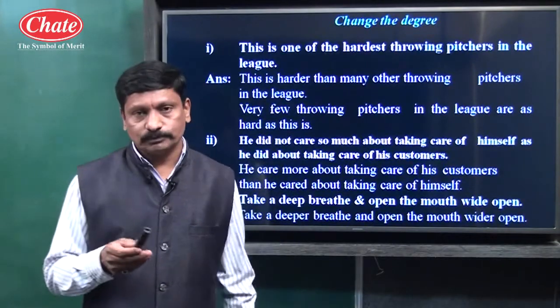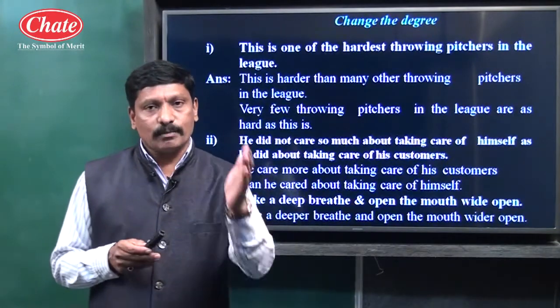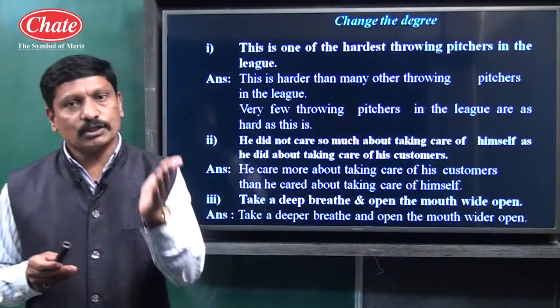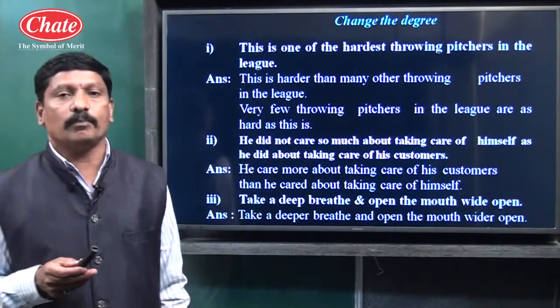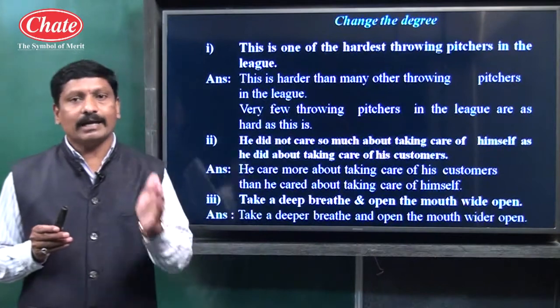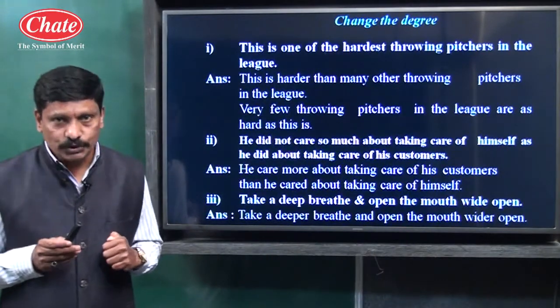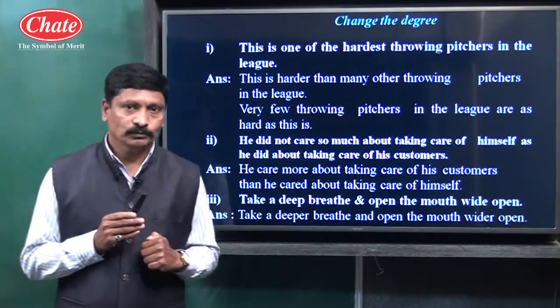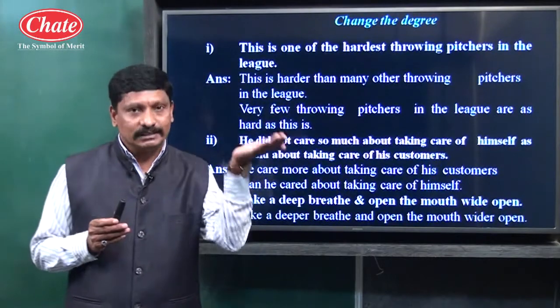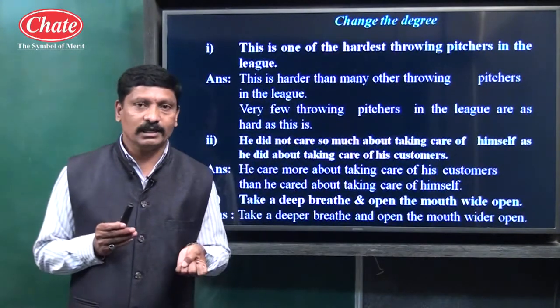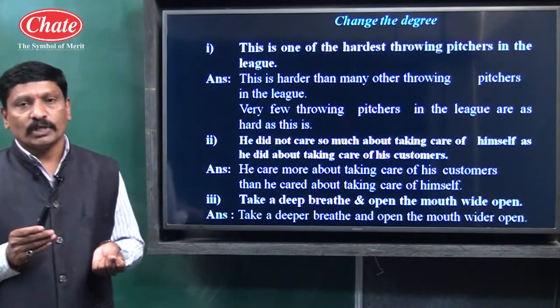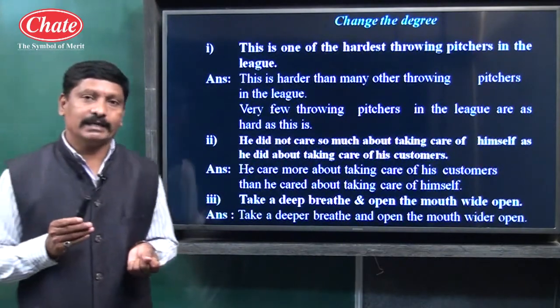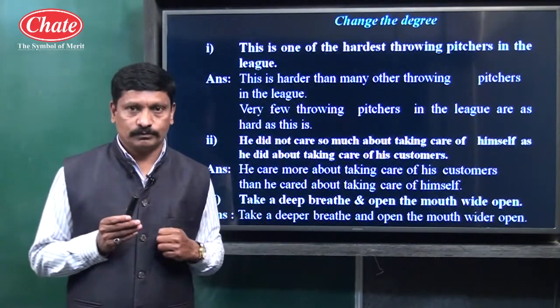Children, we know that a sentence of degree is made up using an adjective, which qualifies the noun. Which qualifies the noun is called an adjective. An adjective can have three forms.